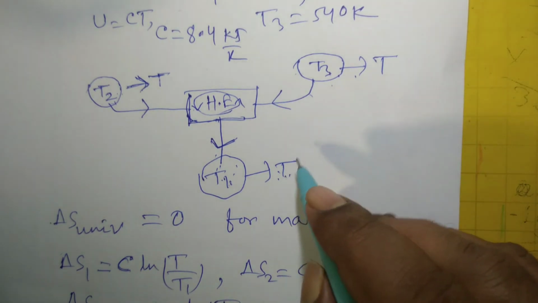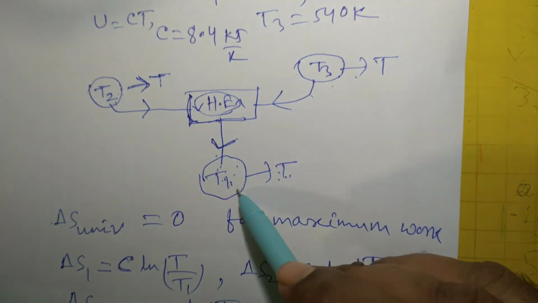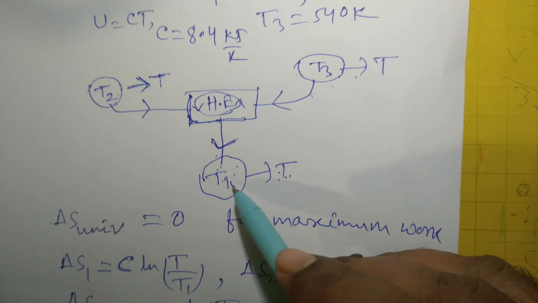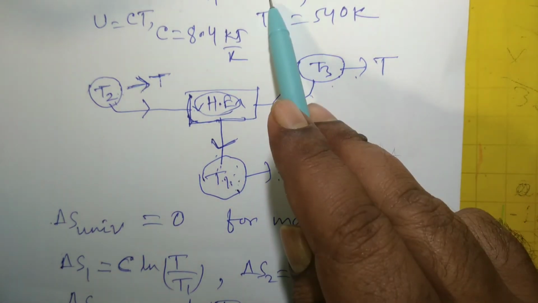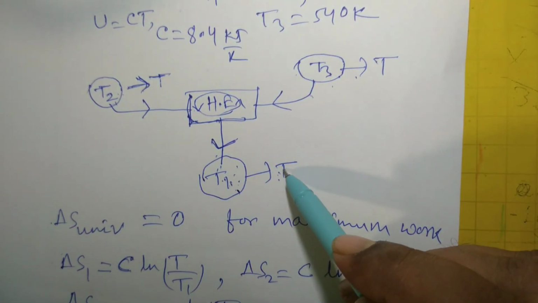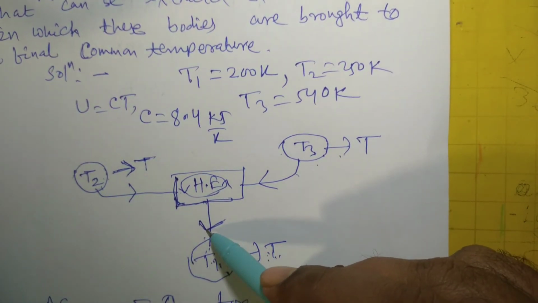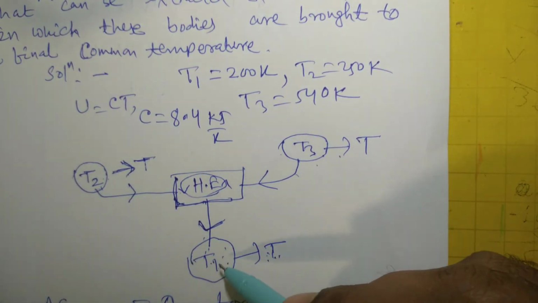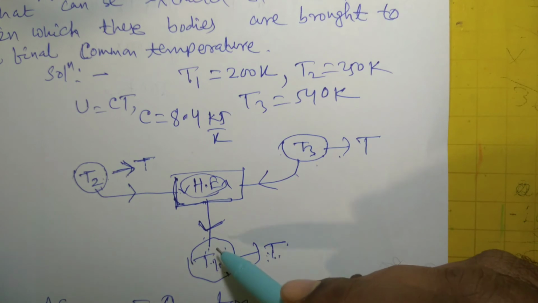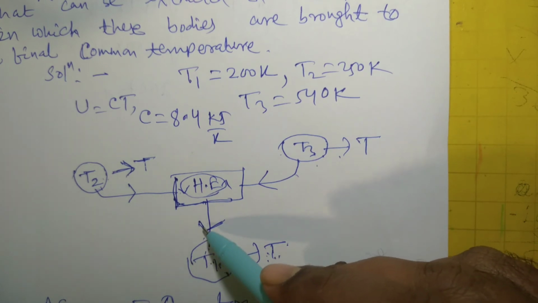Now you see, T1 will gain heat. Obviously, temperature T1 is 200 Kelvin, but T is coming out to be 300 Kelvin. That means this direction is correct, because T1 is increasing from 200 Kelvin to 300 Kelvin. There is no problem in assuming this direction.